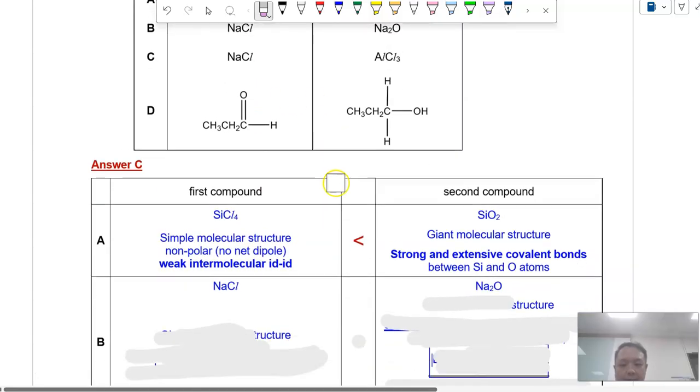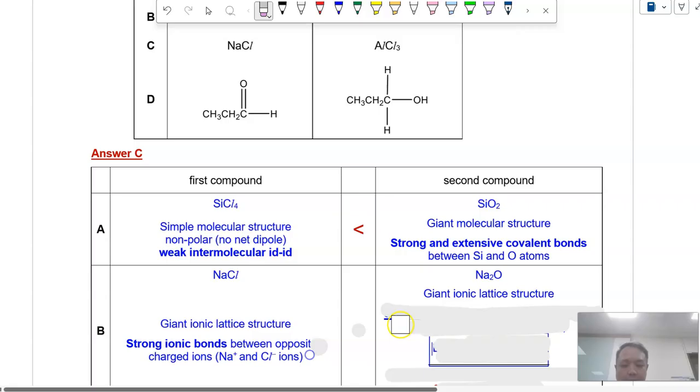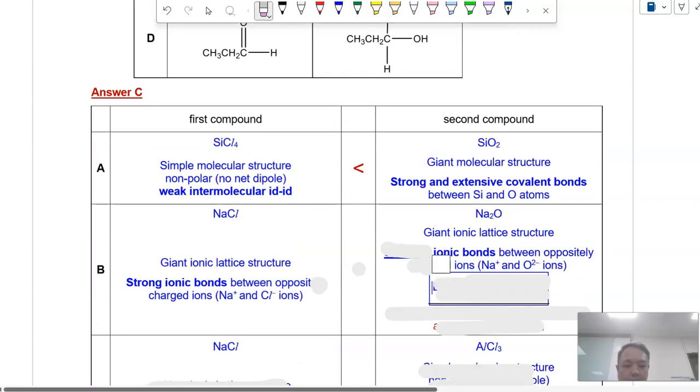Okay, what about NaCl and Na2O? NaCl and Na2O both have giant ionic lattice structure. So in this case, you are breaking ionic bonds between opposite charge ions. The question is, which ionic bonds will be stronger? So recall, how do we compare ionic bond strength? We look at lattice energy. So Q plus Q minus over r plus plus r minus.